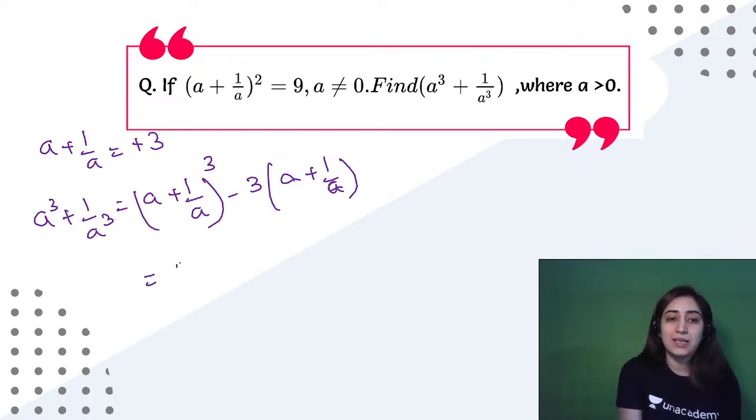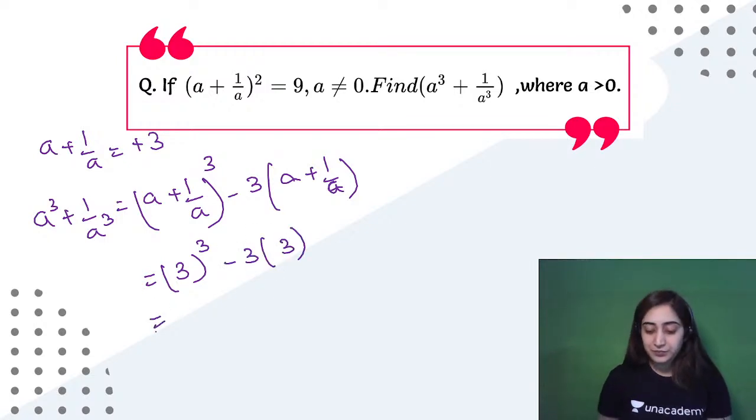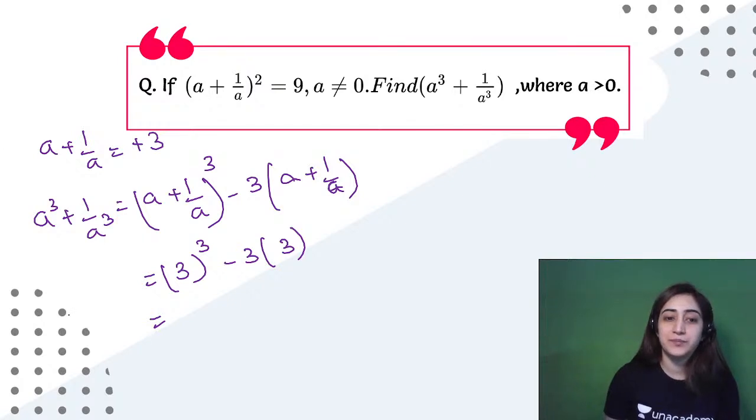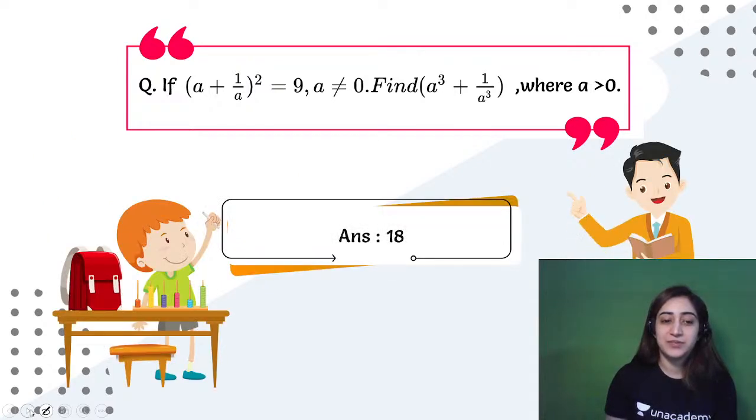So let's do that. It gives me 3 cube minus 3 into 3. So what is 3 cube? Let's see what is the answer. 27. And now we have to take away 9 as well. So what will be the answer? Yes, it will be 18.